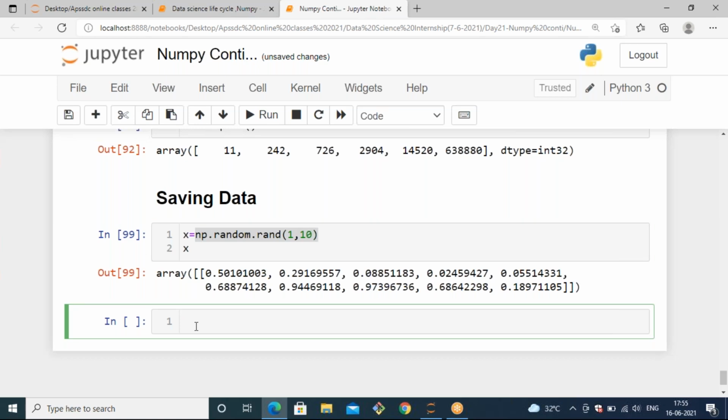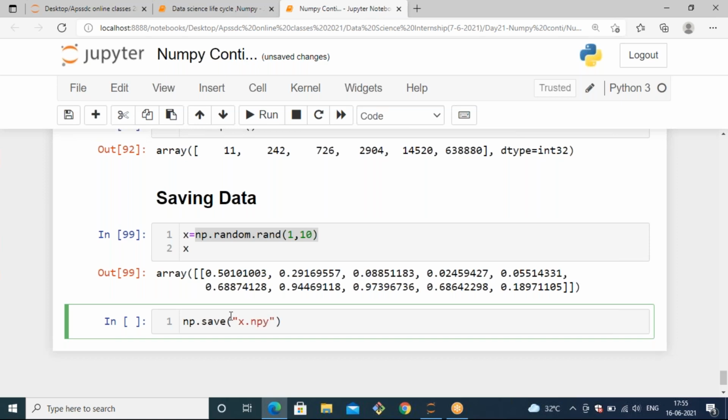For that we have a method, np.save. Save is a method to save any particular array, and there you mention the array name. Here I'm using the name x only, and I'm going to save it with the same name, making sure the extension is .npy because it is a numpy array.